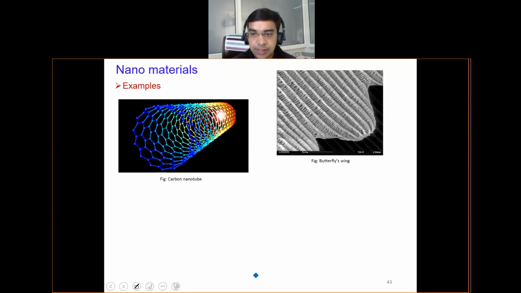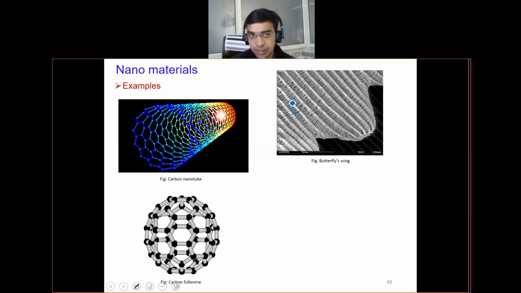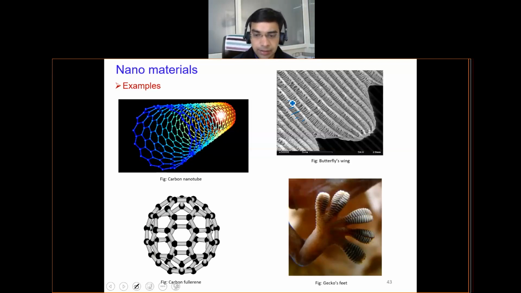So these are some of the examples like carbon nanotube, butterfly's wing. All these structures in the butterfly wing are also nanostructured. Most of these nanostructured materials were basically nature derived. So carbon fullerenes, and these gecko tapes are inspired from lizard feet.